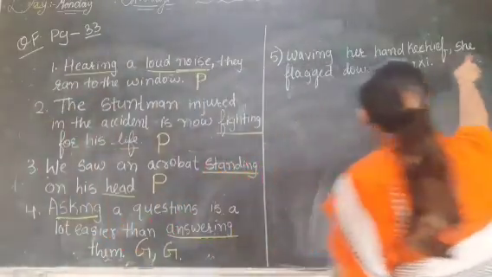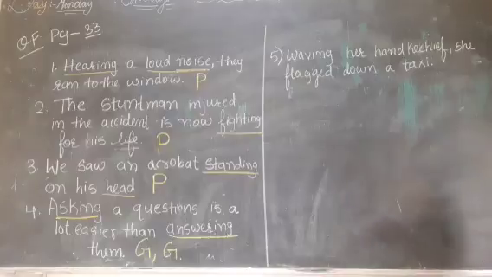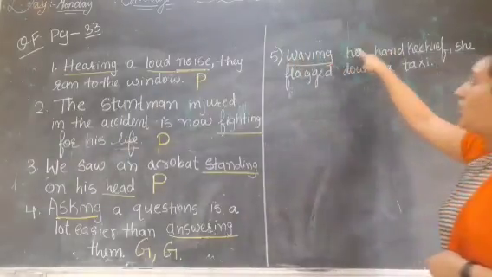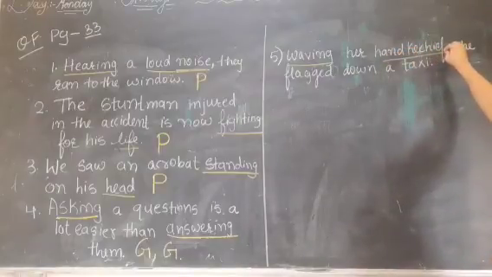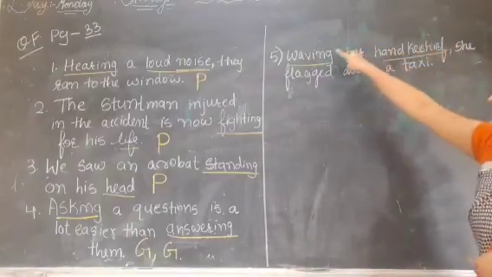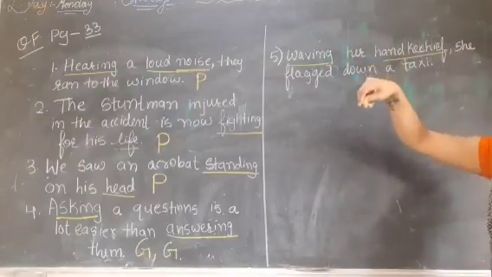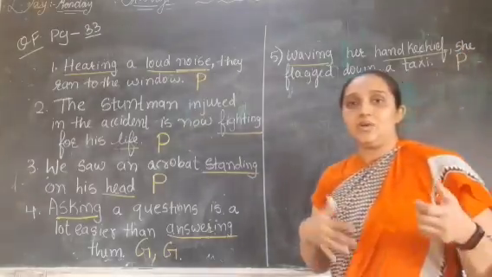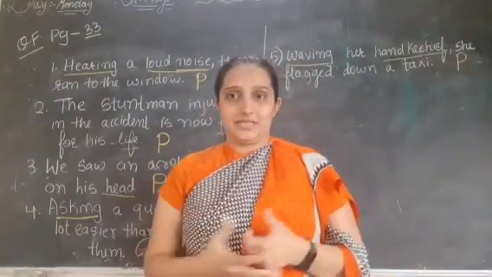Waving her handkerchief, she flagged down the taxi. Now waving her handkerchief. What is she waving? Handkerchief. Handkerchief is a noun, so we are describing the noun here, waving her handkerchief. So this will be a participle. Okay students, in this way you have to identify whether the ing form is a gerund or a participle.